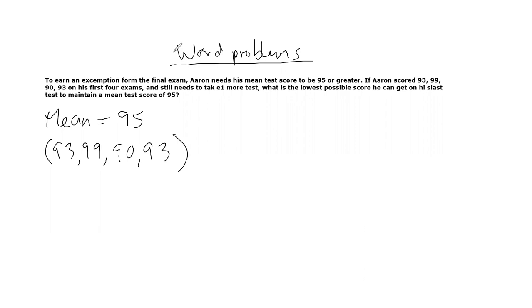He still needs to take one more test, okay? And this is where it gets tricky. He still needs to take one more test, which means that there is an unknown score. I'm going to represent the unknown score by X, right? We need to find out what is the lowest possible score that X can be so that his mean can stay 95 or greater, so that he doesn't have to take his final exam. He goes and asks the teacher, hey, what do I need to get on this next test in order for me to not take the final?